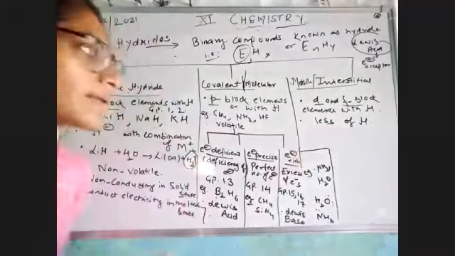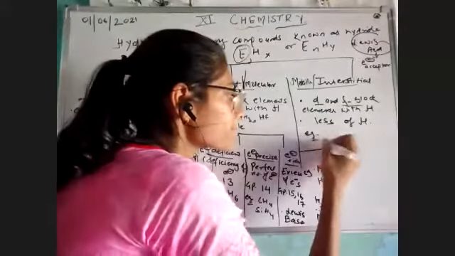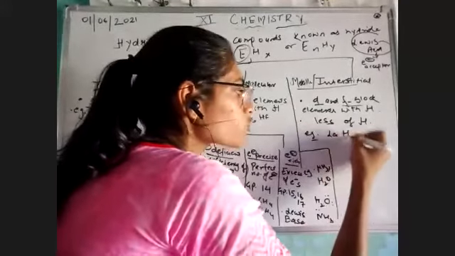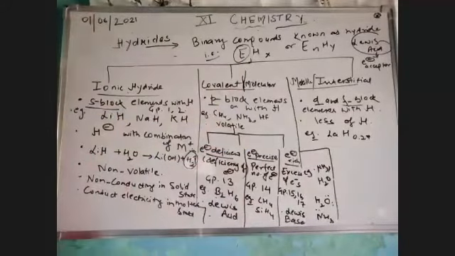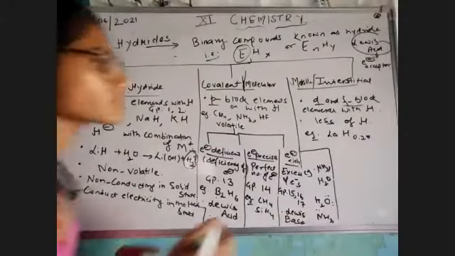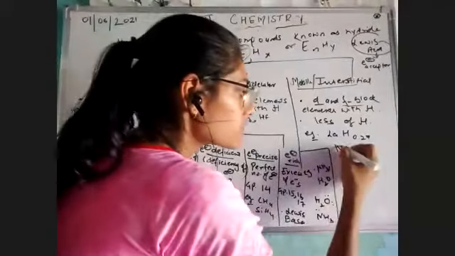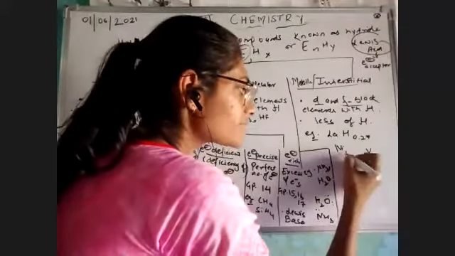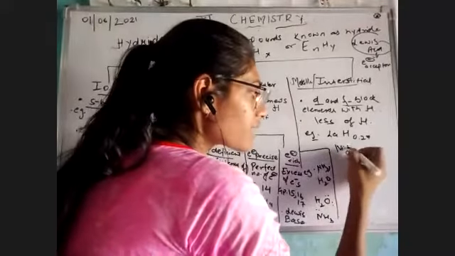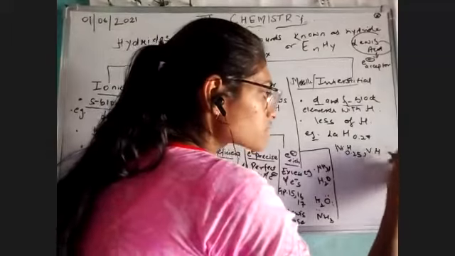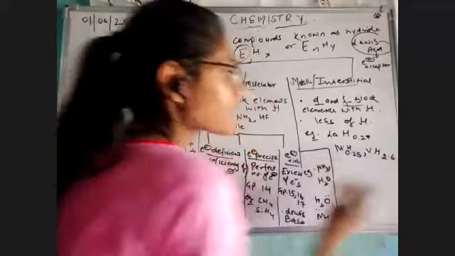For example, lanthanum hydrogen 0.27, or we would like to say in D block we have nickel, vanadium, nickel 0.25, vanadium nickel hydrogen 2.6, and many more.